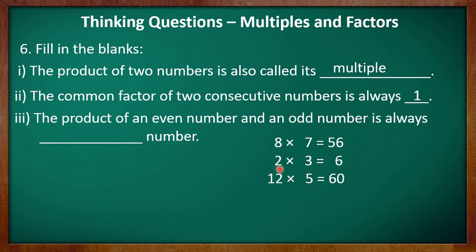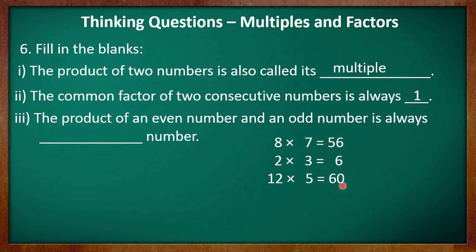Let's check one more example, which is 2 multiplied by 3. Here 2 is an even number and 3 is an odd number, and the product of 2 and 3 gives us 6, which is an even number. Let's take a look at one more pair, 12 multiplied by 5. Kids, 12 is an even number and 5 is an odd number, and we know that 12 5s are 60. 60 again is an even number because it ends with 0, and we know that any number that ends with 0, 2, 4, 6 or 8 is an even number.